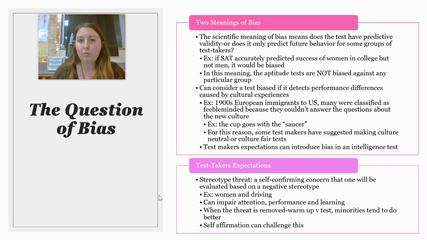Now, there are ways that we could remove this threat by making it not so high stakes. We can remove the threat, and we see that when that happens, minority students tend to perform better. And also, self-affirmation can challenge this by just thinking about how you as an individual are good and capable and have potential. They find that those individuals who think about that tend to do far better than those who do not.